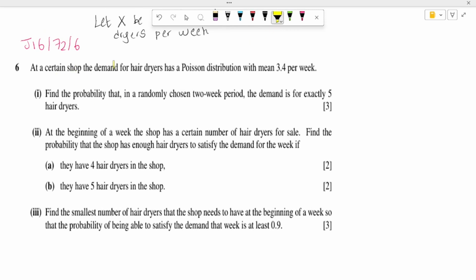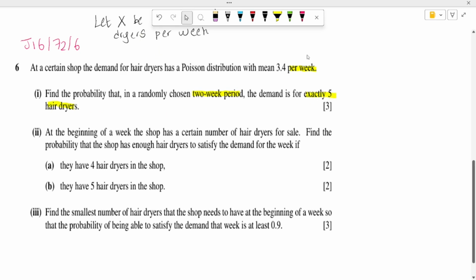At a certain shop, the demand for hair dryers has a Poisson distribution with mean 3.4 per week. So in 1 week the mean is fixed and is 3.4. Find the probability that in a randomly chosen 2-week period the demand is exactly 5 hair dryers.